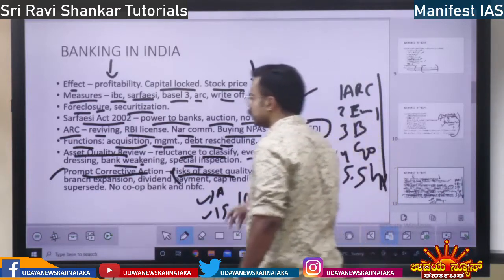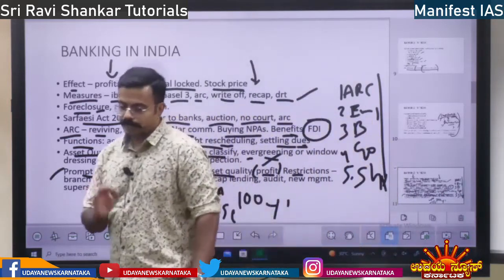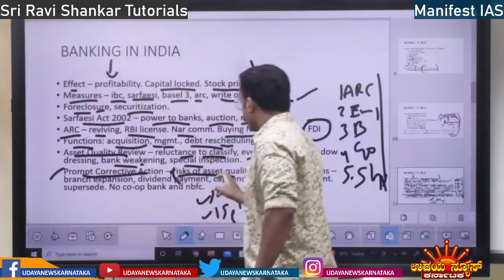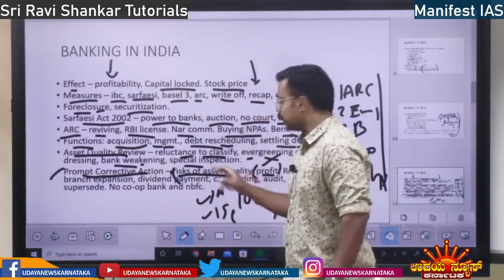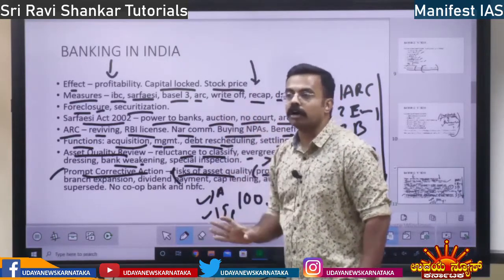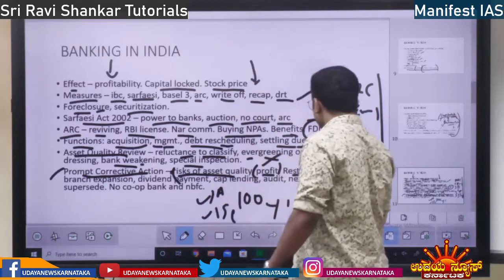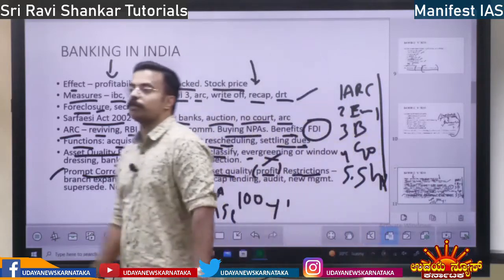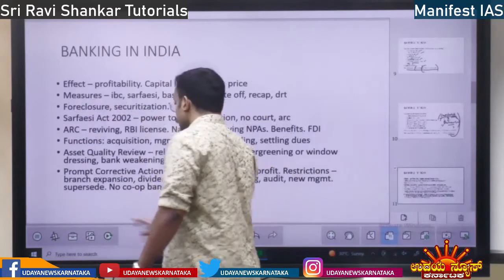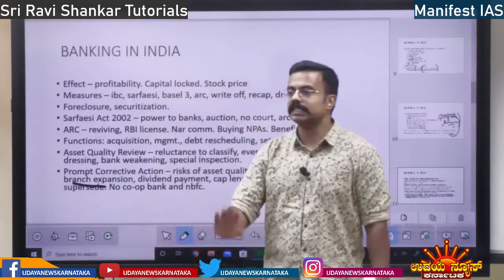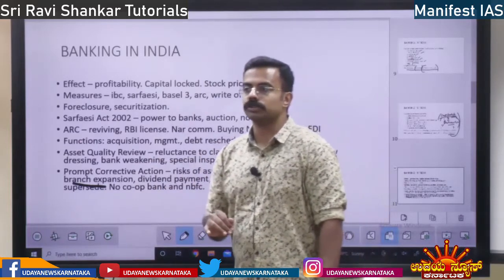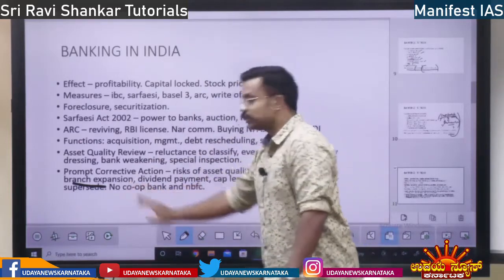Then what are the restrictions? Suppose under prompt corrective action, they first look at the risk of the asset, then whether the bank is making profit. If that is not done, there will be a lot of restrictions imposed on the bank. What are the restrictions that are imposed? First, the banks cannot expand their branches. You have lost money already by giving bad loans, so you cannot expand your branches.